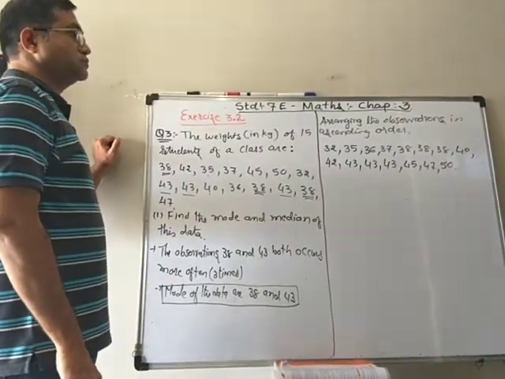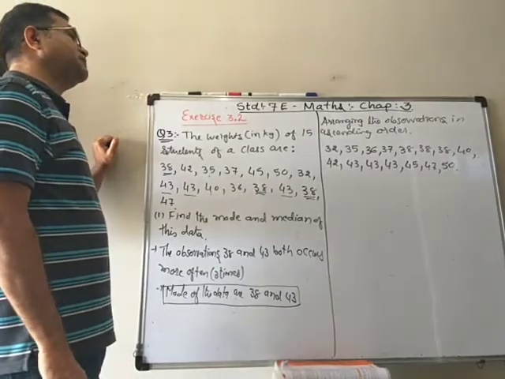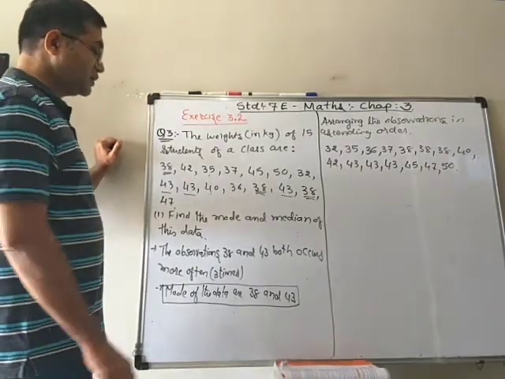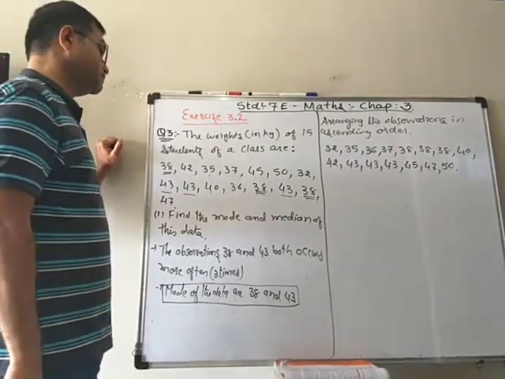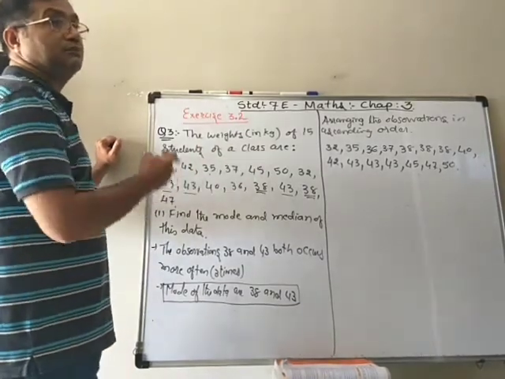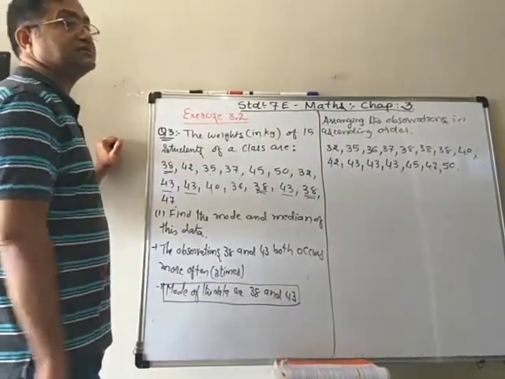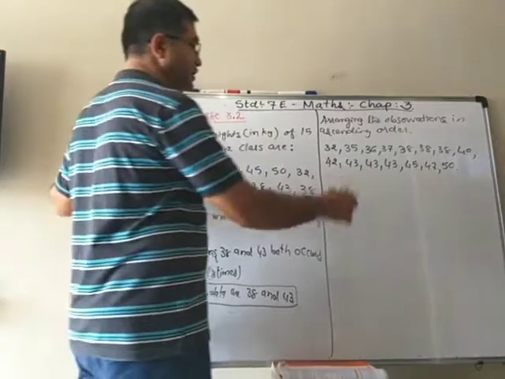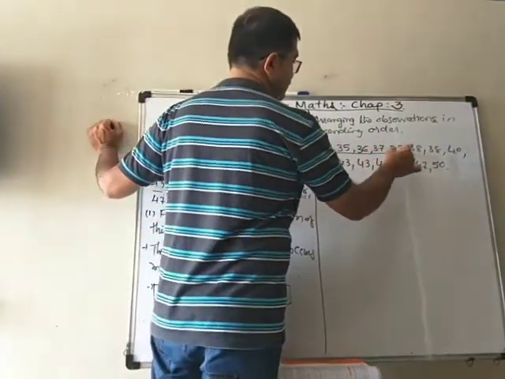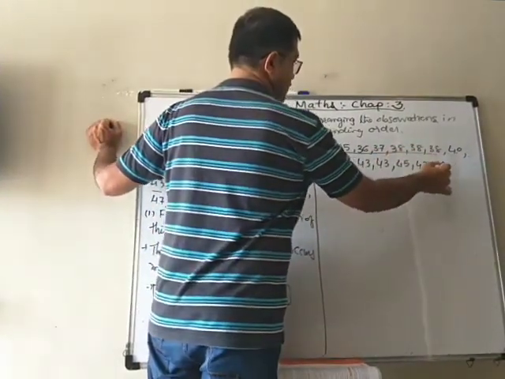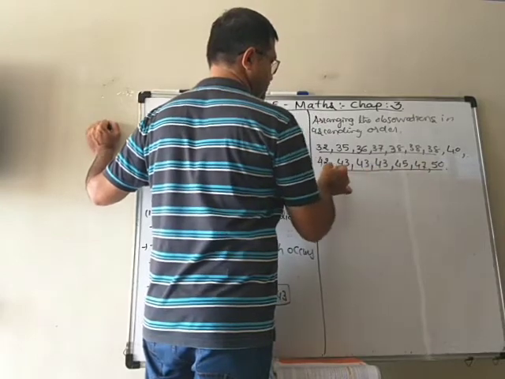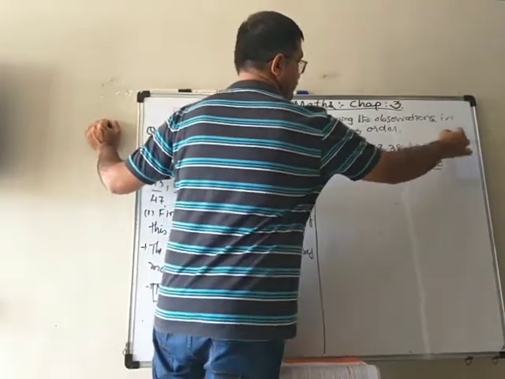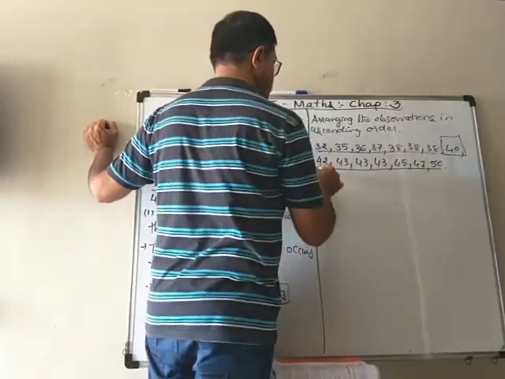So now, which is in the middle? There are 15. So we can divide them in 7 and 7, then 1 will be in the middle. So 1, 2, 3, 4, 5, 6, 7. 1, 2, 3, 4, 5, 6, 7. So 40 is in the middle.